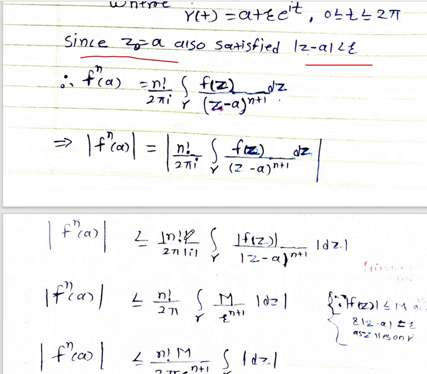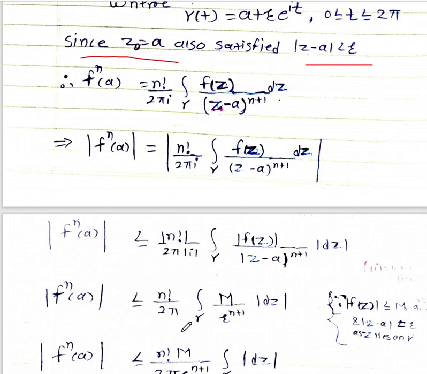We can take every term inside the modulus sign. So this is less than or equal to n factorial upon 2 pi, as it is, and modulus of i is 1.